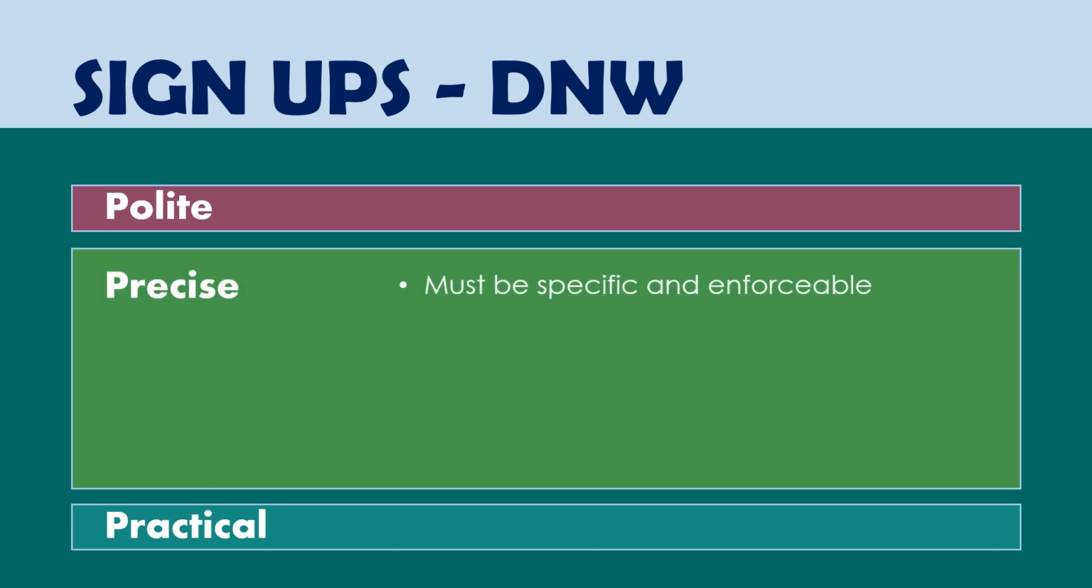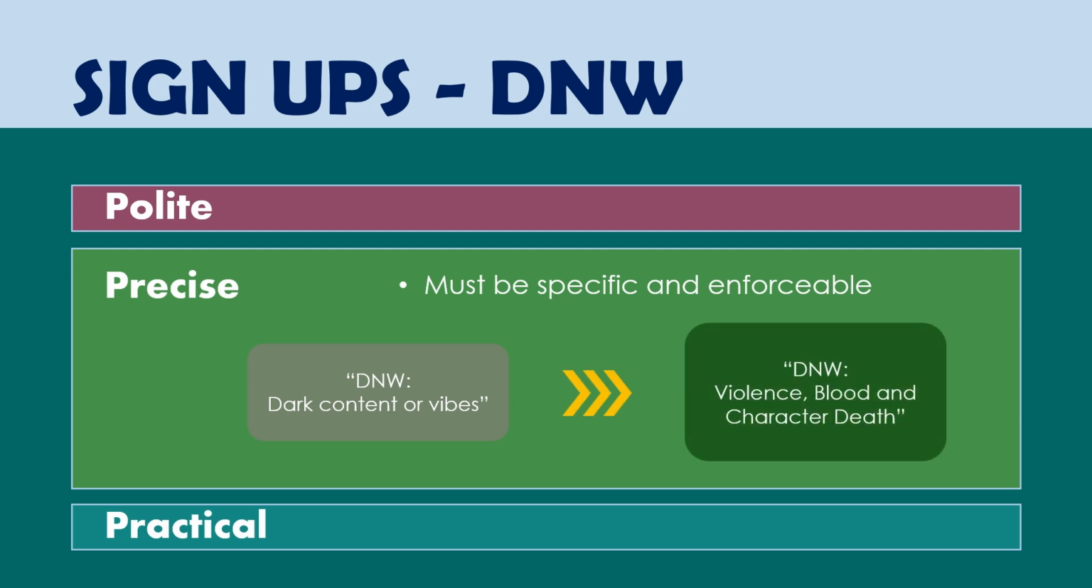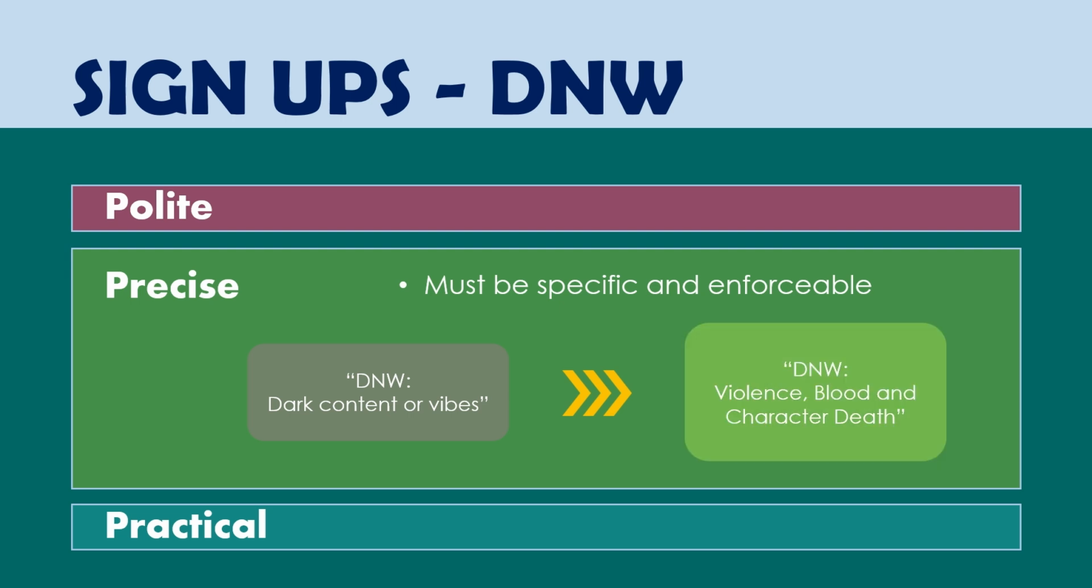Precise means that they must be specific and enforceable. For example, do not want dark content or vibes does not fulfill this criteria, as it is too broad and up for interpretation. What you consider dark may not be considered dark by others. Instead, let's try do not want violence, blood, and character death. This fulfills the criteria, and it is easy for the moderators to enforce.